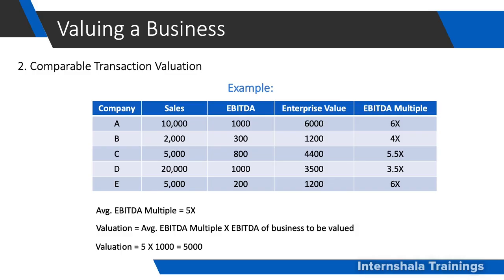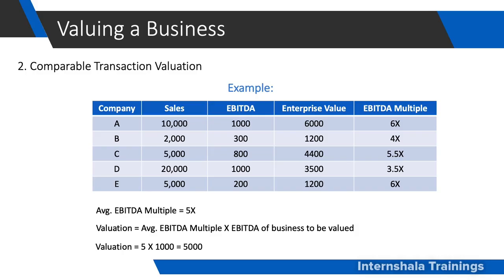Let us understand this using a small example. Let us take a small example of a company that sells fruit juices. So we have identified 5 companies that also sell fruit juices. So they are in the same industry and they have a very similar product which is being offered to the customer.